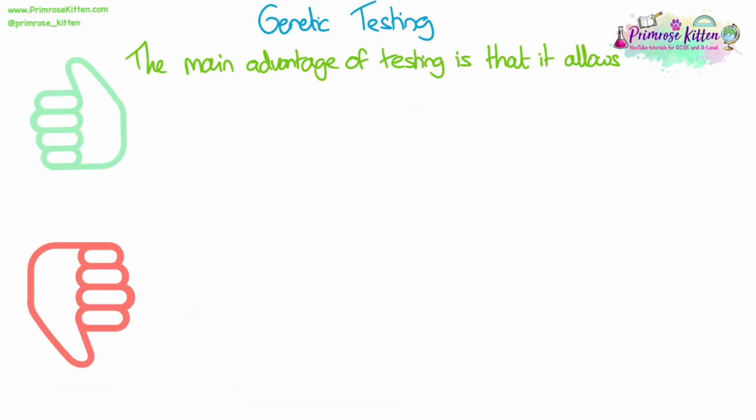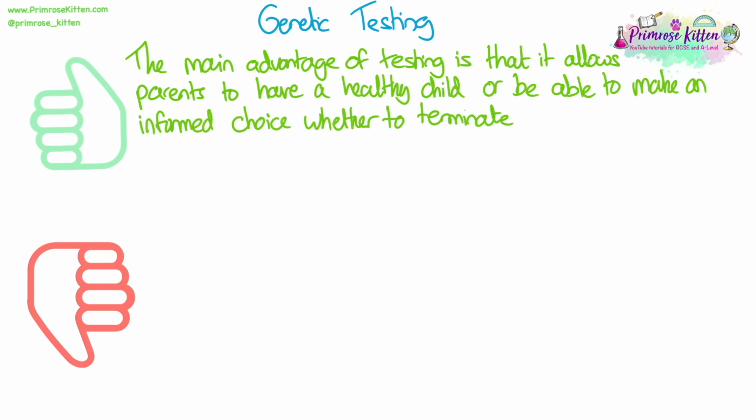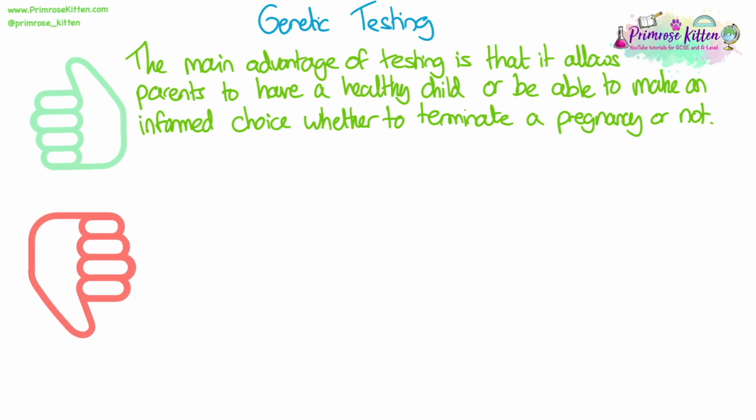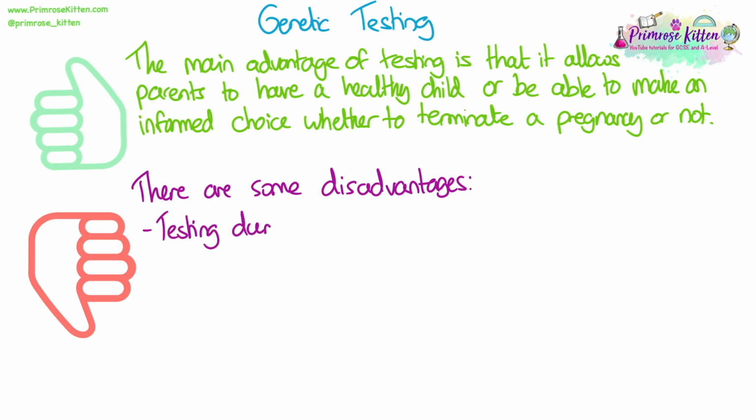We need to be able to evaluate this use of genetic testing. So the main advantage of testing is that it allows parents to have healthy children. Or it allows parents to be able to make an informed choice about whether to terminate a pregnancy or not. This is obviously a choice that they can make, but obviously there are some genetic disorders where the children would not live for very long or they would have a very poor quality of life. So this is about making a choice to either have a baby that is affected by a genetic disorder or to not.